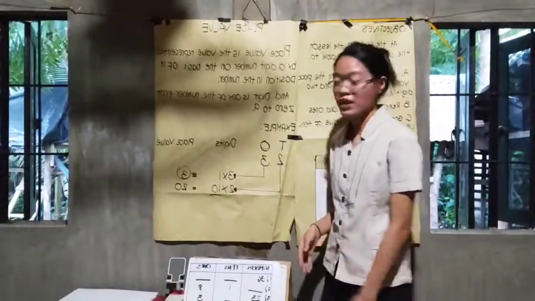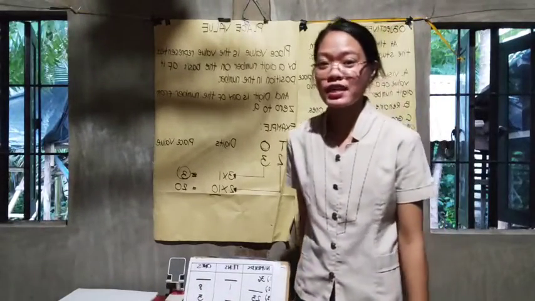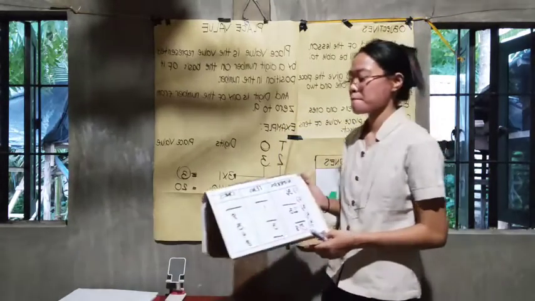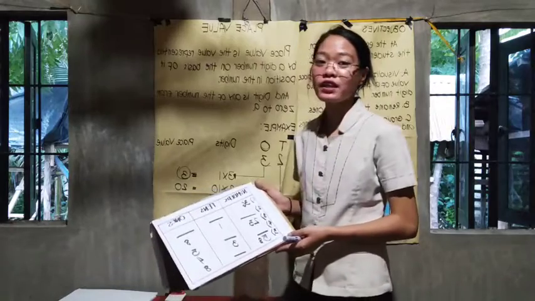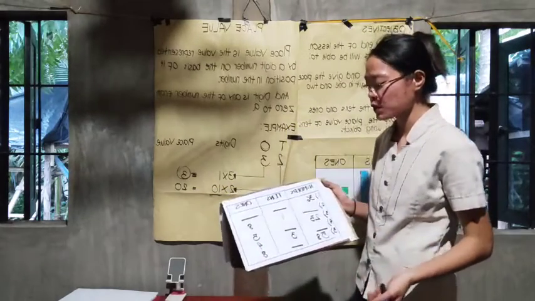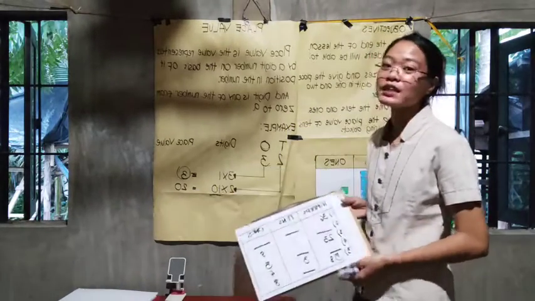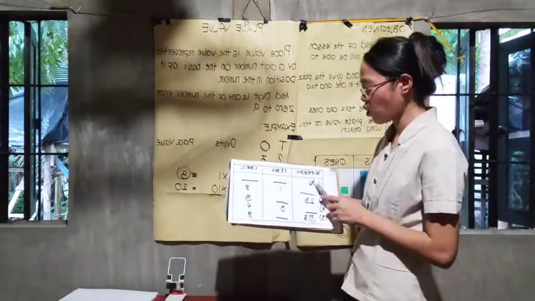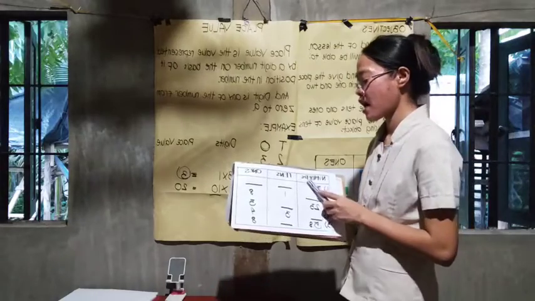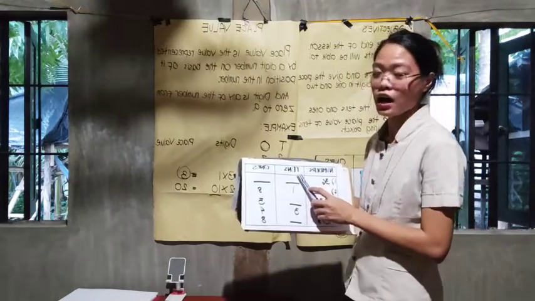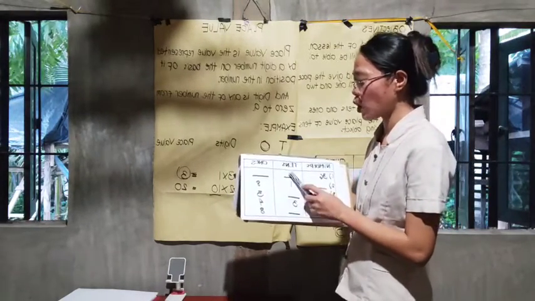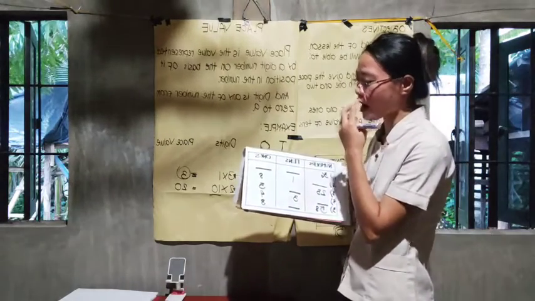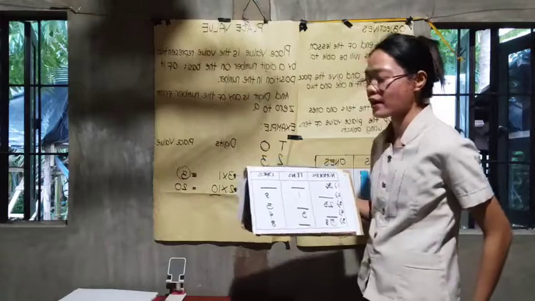Okay, so are you ready for your practice exercises? Can you please get your ball pen or pen and your papers? So complete the place value chart. The first column is the numbers, the tens are placed in the second column, and the third column is the digit in the ones.